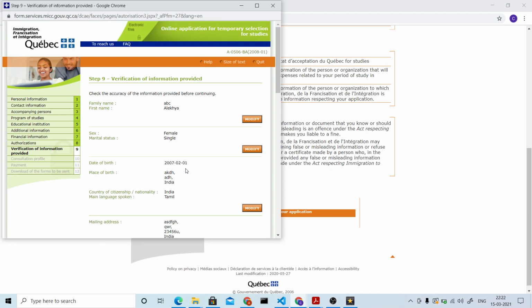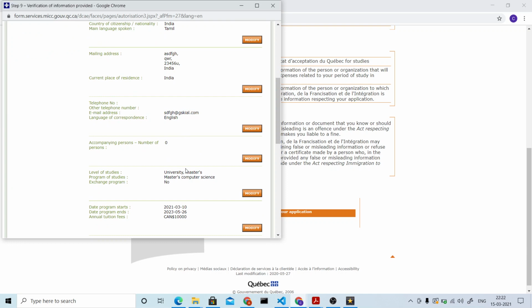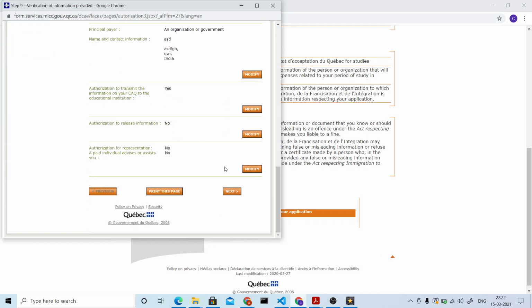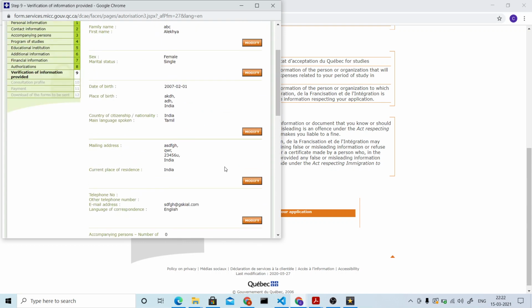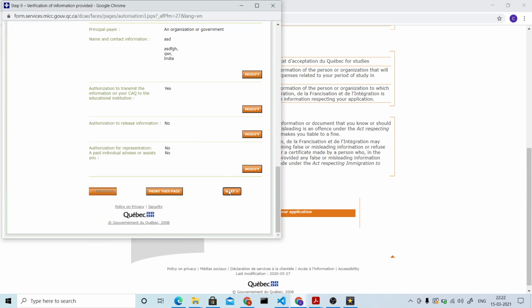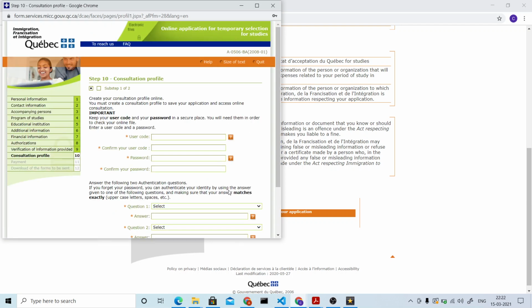Now they just provided you the whole information. If you have to modify anything, you can just click modify, go back, and change that information, and you can come here again. So this is step 9. And next, if everything is fine, you can move on to the next step.